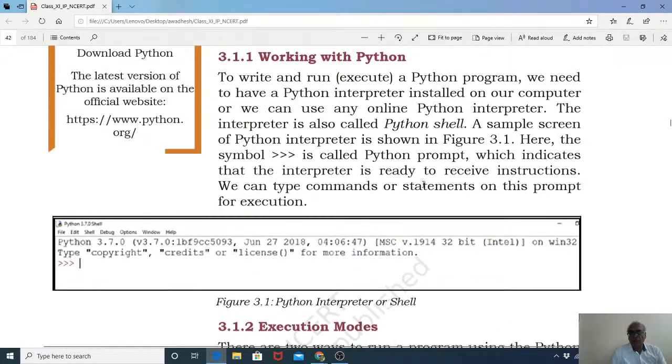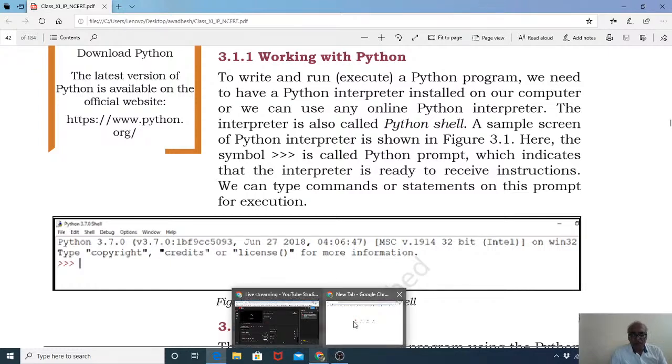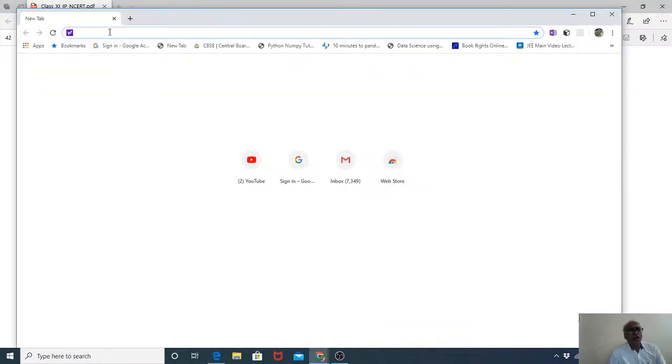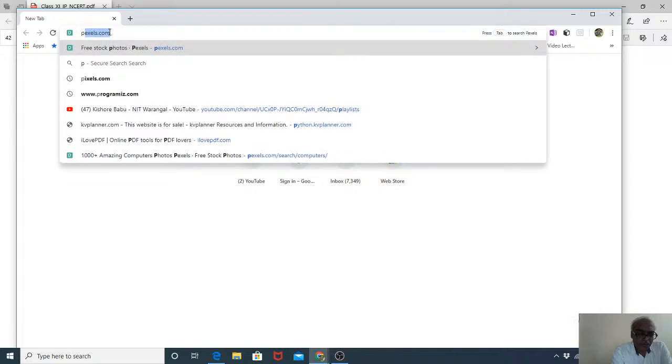So we will open an interpreter. Clear? That's all. I will be going into programs online, because you are not able to access the computer lab. So we will be using the online Python programming platform. Okay.